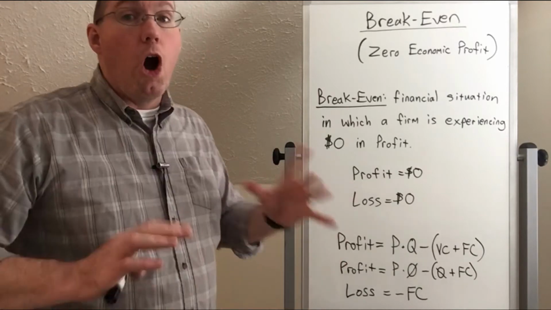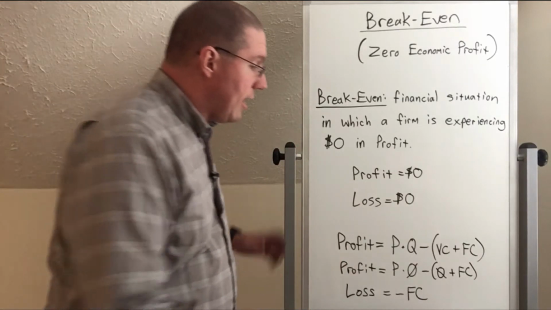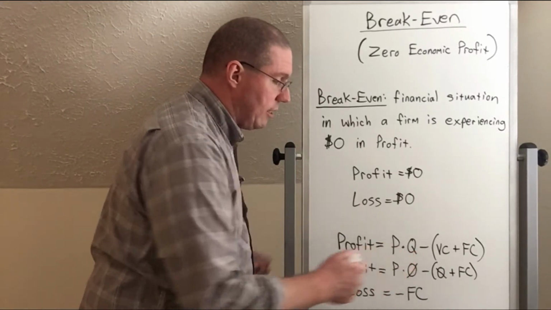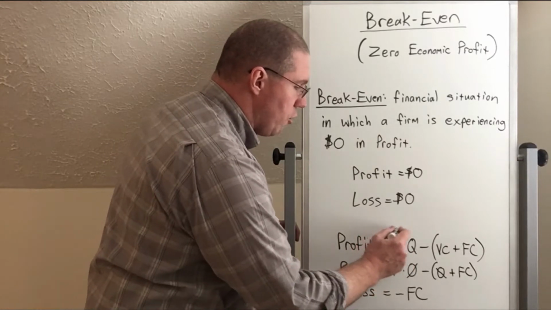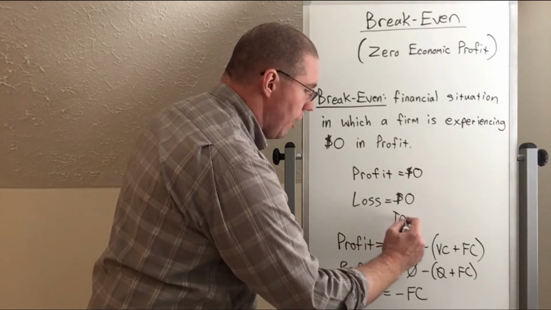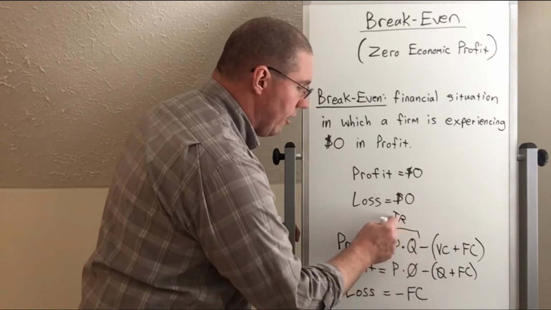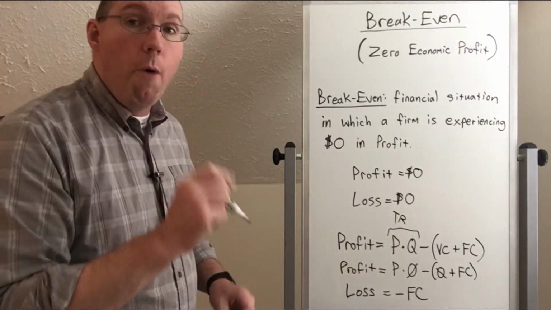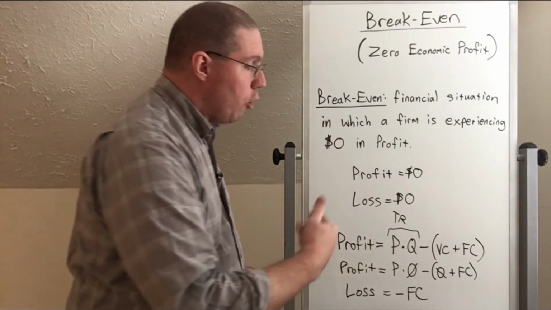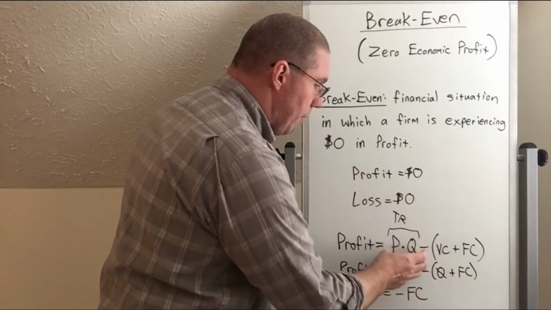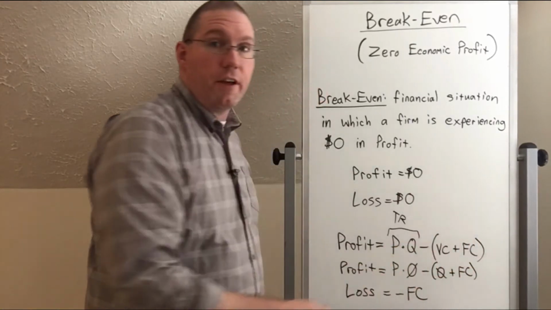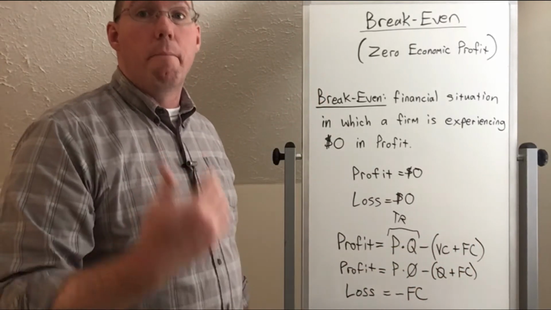Okay, and so what we're hoping is that we can increase our quantity so that we can increase our revenues. And if we can increase our quantity to increase our total revenues, hopefully we can eventually recover enough money so that we can recover all of our fixed costs and then begin profiting.